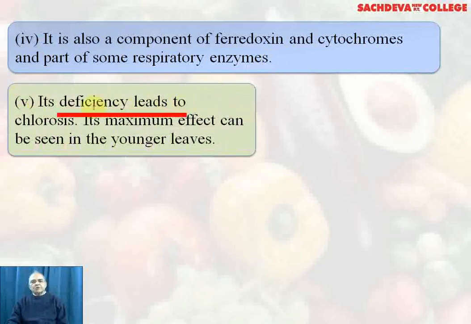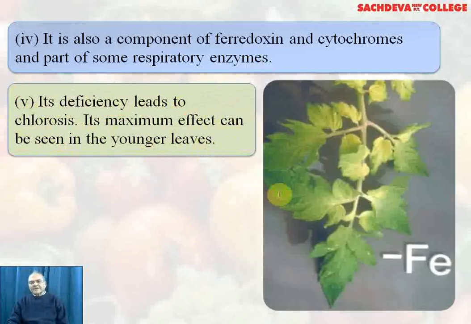Its deficiency leads to chlorosis and the maximum effect can be seen in the younger leaves. You can see the chlorosis appearing in the younger leaves due to iron deficiency.